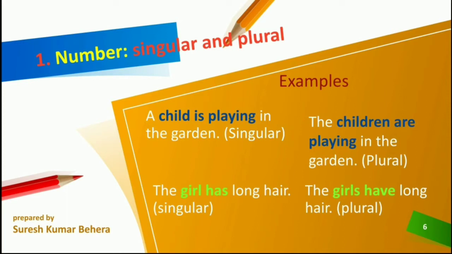The girl has long hair. Girl is singular, so the subject is singular and the verb is also singular. The girl has long hair, that is singular subject, singular verb. The girls have long hair, plural. The girls, plural, means many girls, and a plural verb, have. So the girls have long hair.